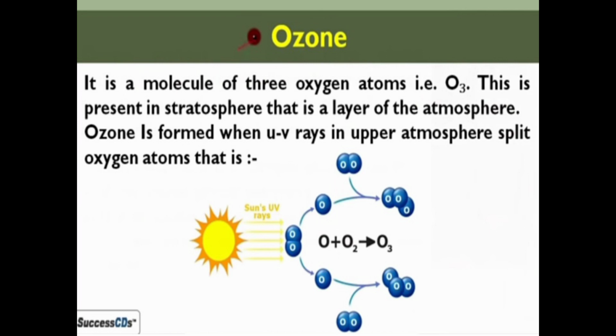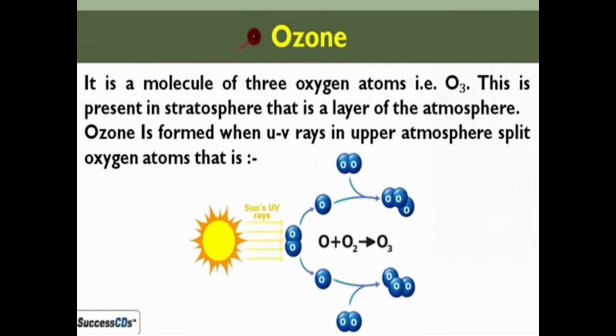Then ozone. As we know, ozone is a molecule of 3 oxygen atoms, that is O3, and it is present in the stratosphere, which is a layer of the atmosphere. We know that it is present in the atmosphere, but there are different levels in the atmosphere. So it is present in the stratosphere layer of the atmosphere. Now let's see how this ozone is formed.